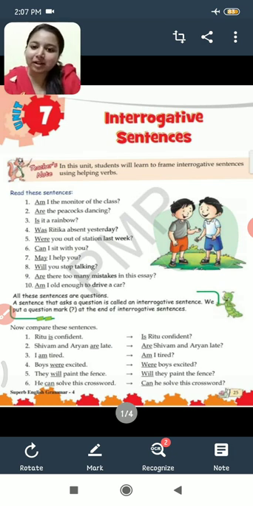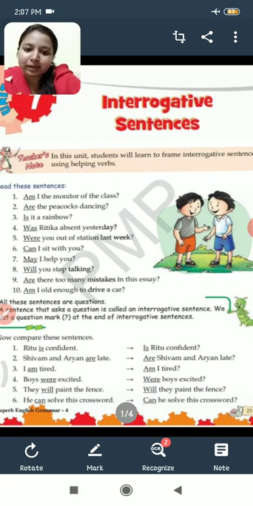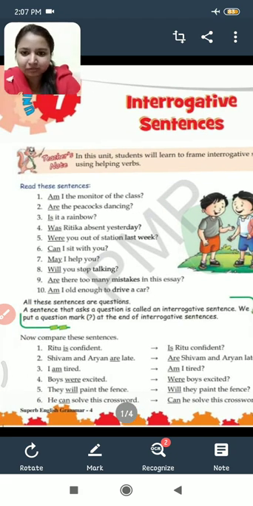So, children, today I'll start chapter 7. We have already done chapter 6, that is negative sentences, and today we'll start with chapter 7, that is interrogative sentences. In this chapter, children, we will learn to frame interrogative sentences. We'll learn how to make interrogative sentences. And in the previous chapters, you people have already learnt about interrogative sentences.